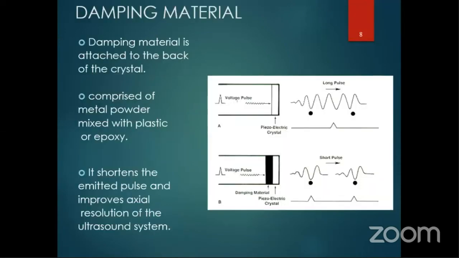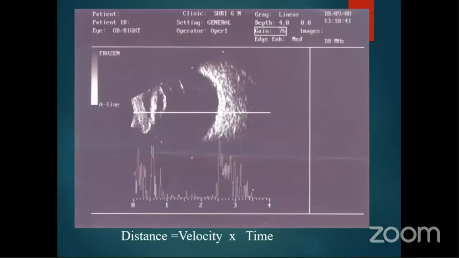There is a dampening material at the tip of the B-scan probe, made of plastic or epoxy, which converts the long pulse into a short pulse, which helps in the axial resolution of the ultrasound system. This is a B-scan report of a particular patient. There is the patient name, ID, basic data. The gain is mentioned. There is an associated A-scan machine, and the A-scan wave you can see at the bottom.